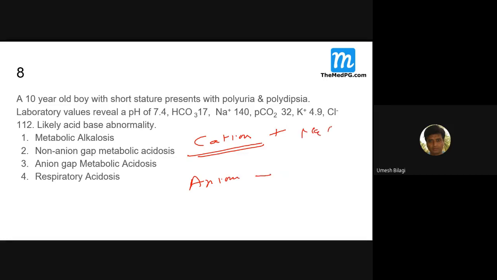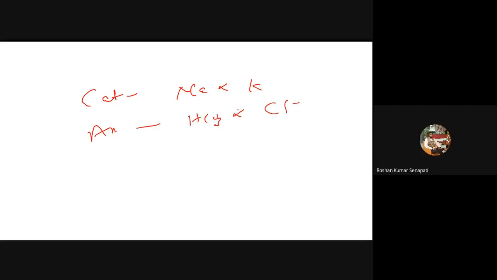Here, sodium and potassium are the cations. Bicarbonate and chloride are the anions.